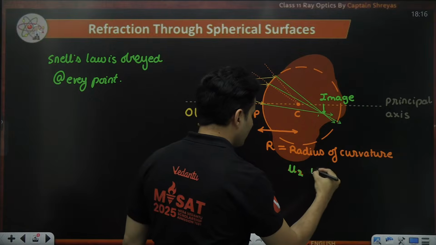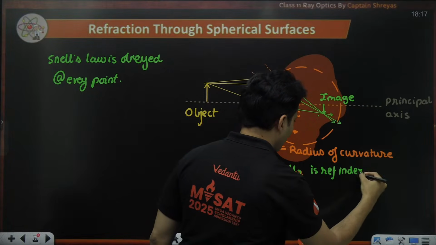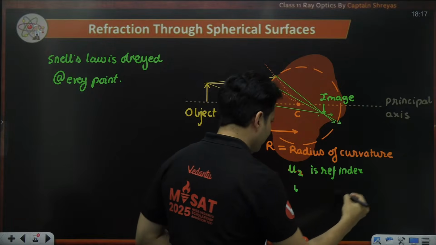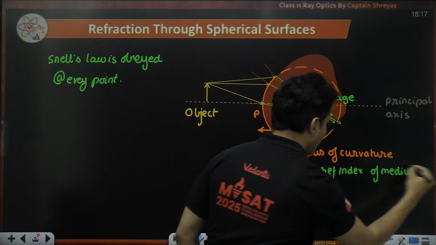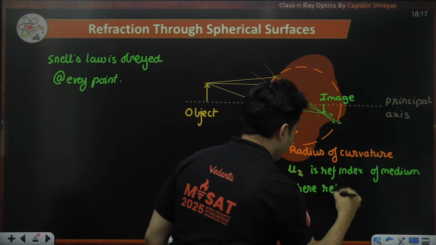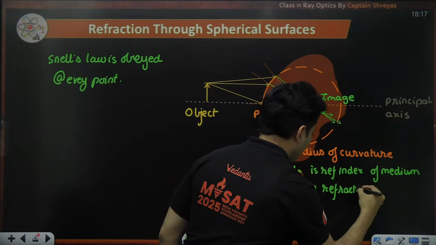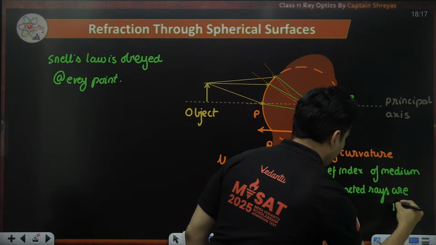Mu2 is the refractive index of the medium where refracted rays are present.